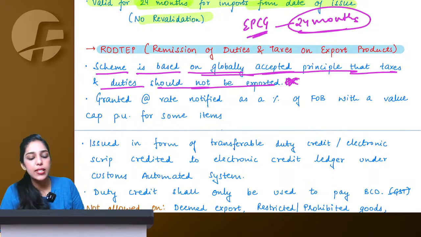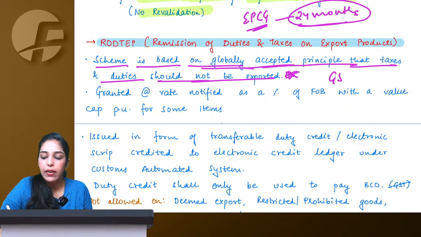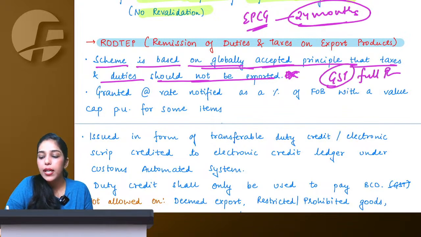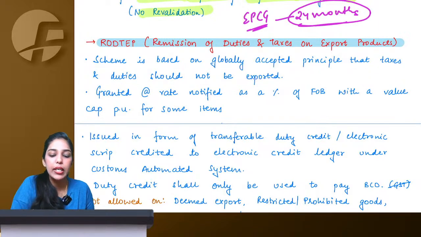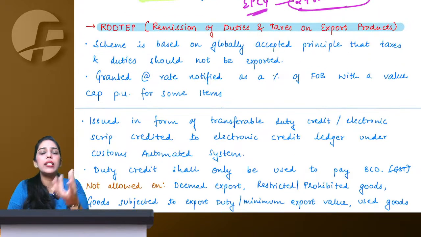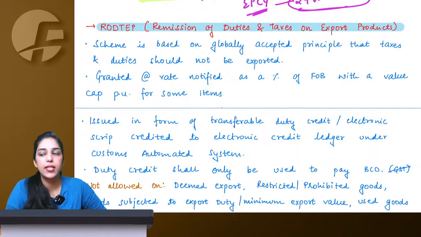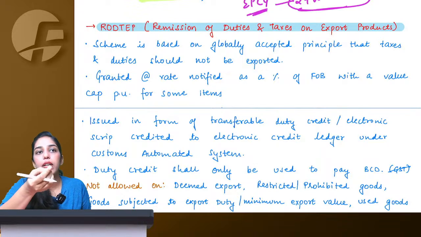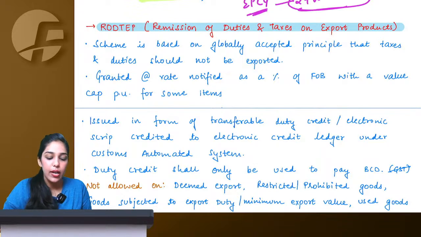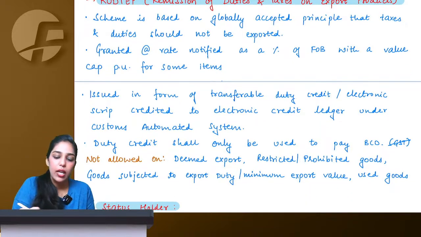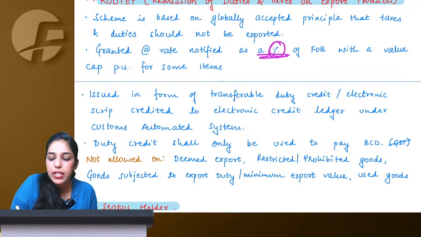Now for the taxes that we can clearly see, like GST, government gives us full refund. But there would also be some other taxes involved. Let's say if I am manufacturing something in my factory, I would be paying some other kind of small duties and taxes, let's say on my electricity, municipal taxes, etc. Now government is not giving me any refund in this case. So government gives you a blanket rate, as a specified percentage of FOB.